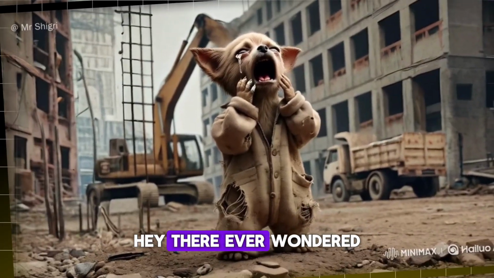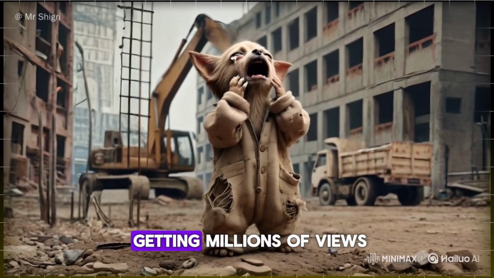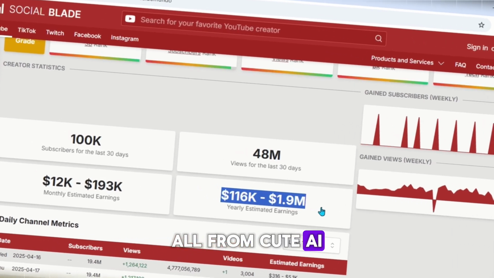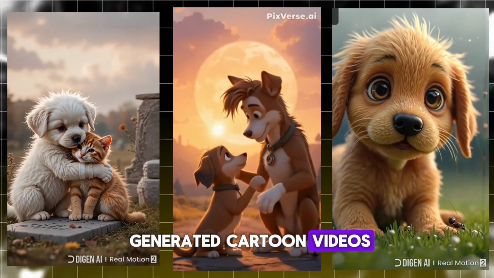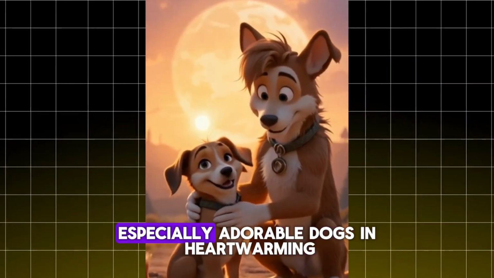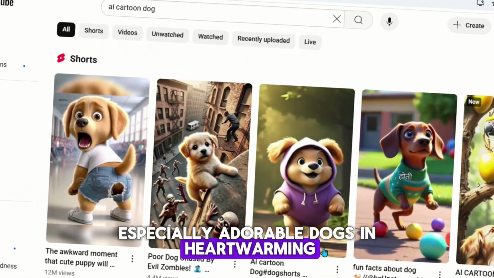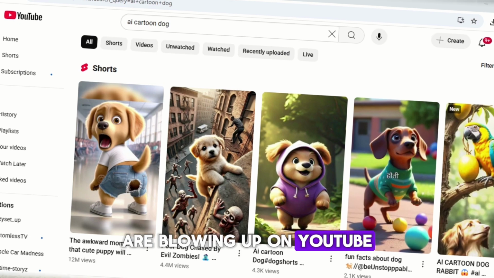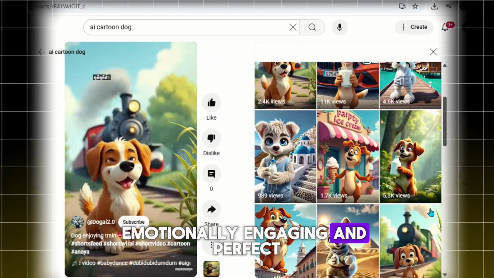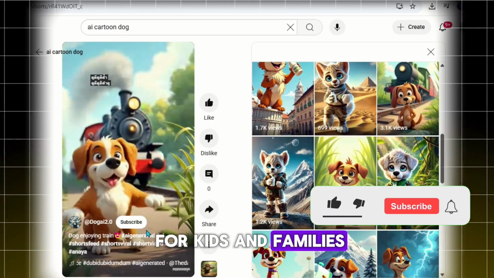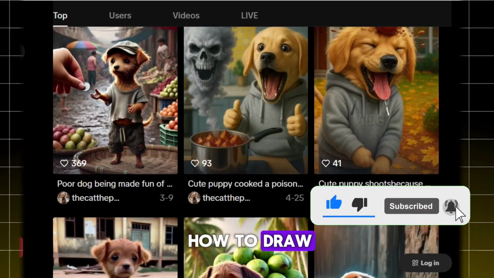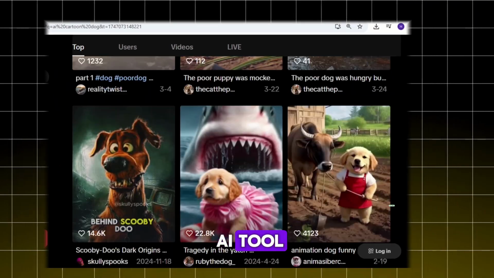Hey there! Ever wondered how some creators are getting millions of views and making real money, all from cute, AI-generated cartoon videos? Well, here's the secret. AI cartoon characters, especially adorable dogs in heartwarming scenes, are blowing up on YouTube Shorts and TikTok. They're eye-catching, emotionally engaging, and perfect for kids and families. And the best part, you don't need to be an animator or know how to draw. Just use the right AI tool.